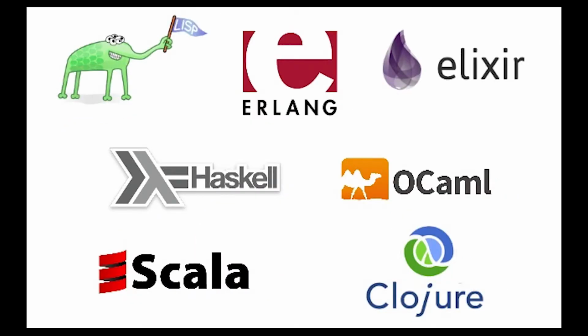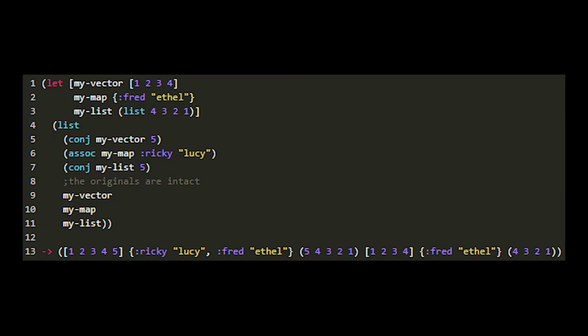Functional programming is another concurrency model that helps us avoid race conditions. Functional programming languages have immutable objects. Immutable objects are never modified. If a thread needs to make changes to one, it actually makes a change to a copy of it. In this example, you can see how the vector, map, and list data structures in the Clojure language are immutable. Although we modify the vector, map, and list objects in this example, their original value is never lost.